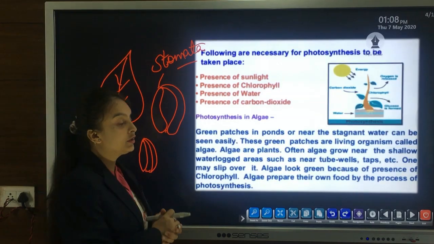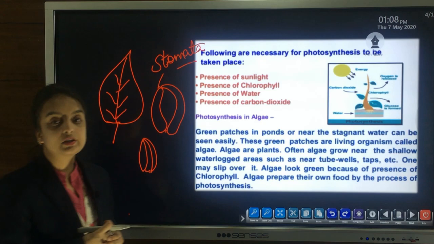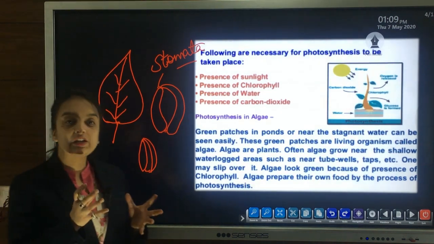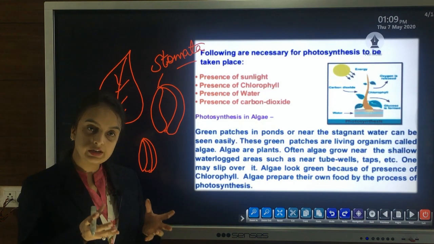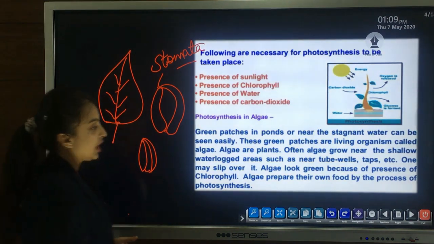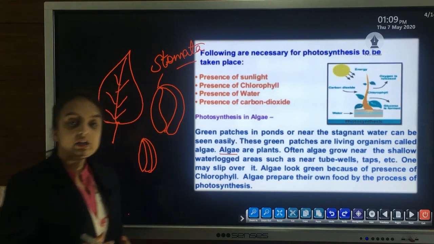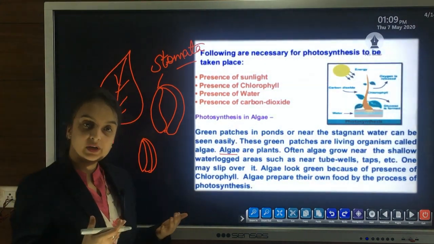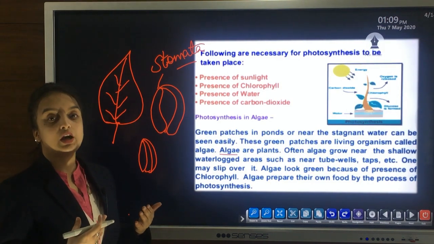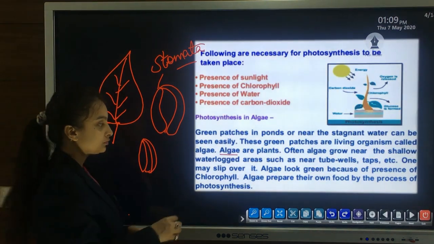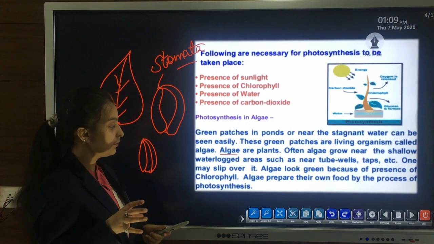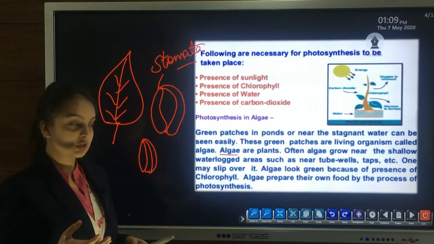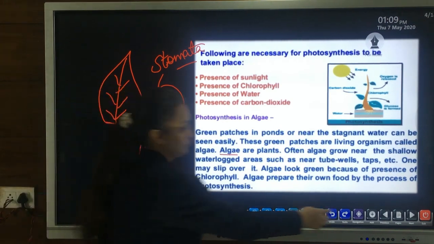You might have visited many places near ponds or near stagnant water. You might have seen some dark green patches which are slippery in nature. These are called algae. These are also plants. As they are green in color, they have the capability of synthesizing and producing their own food. Because of the presence of chlorophyll, they can produce their own food.